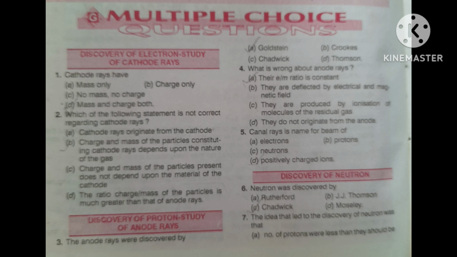They are deflected by electric and magnetic fields. This is correct. They are produced by ionization of molecules of the residual gas. This is also correct. Next, they do not originate from the anode. That is also correct. Which is not correct? Their e/m ratio is constant. This statement is not correct. Hence option A is the correct answer.